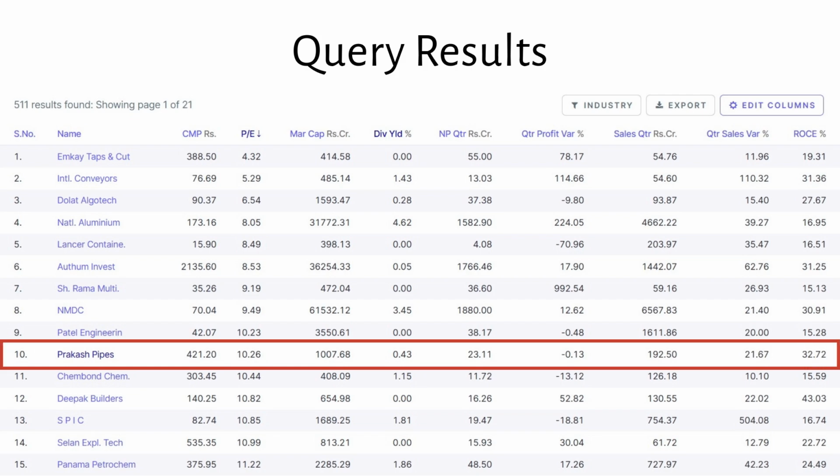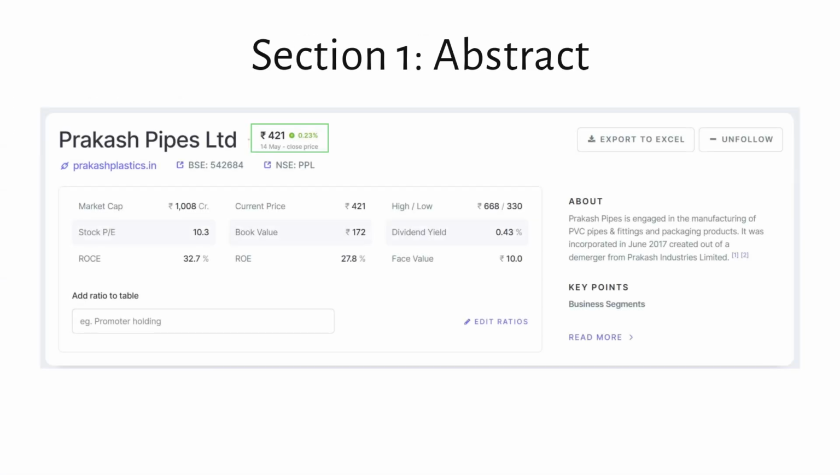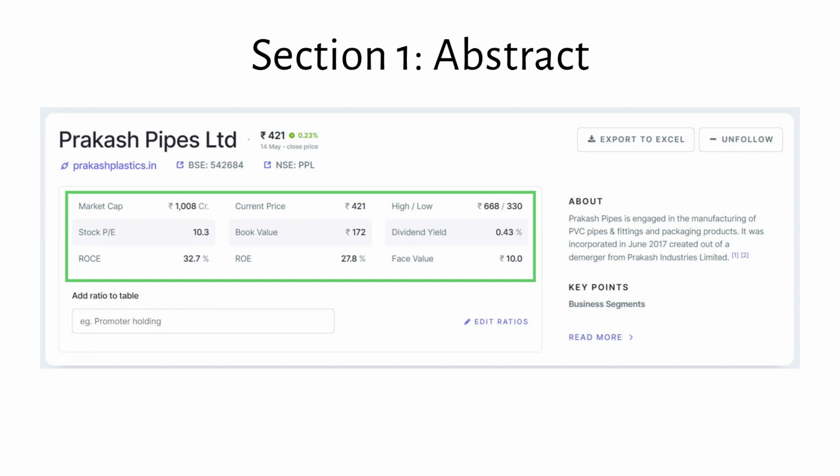Now you can pick any company. I'm going to pick Prakash Pipes. This is the first section you will bump into when you click on Prakash Pipes. It contains basic details about the stock, its current price on the stock exchange, its website, code on BSE and NSE. Market cap is 1008 crores, so it's a low to medium range company. Price to earning ratio is 10.3, which is low. That's a good sign. Return on capital employed is 32.7%, which is also good.